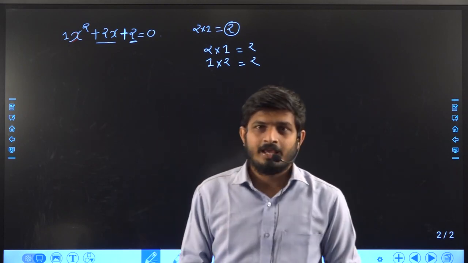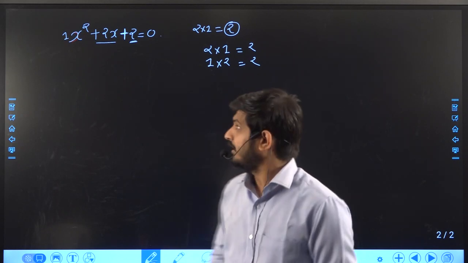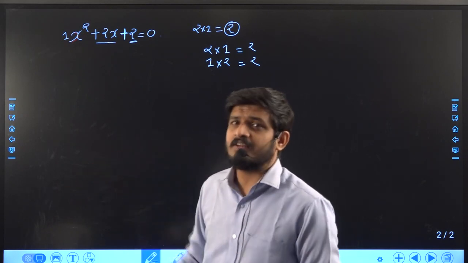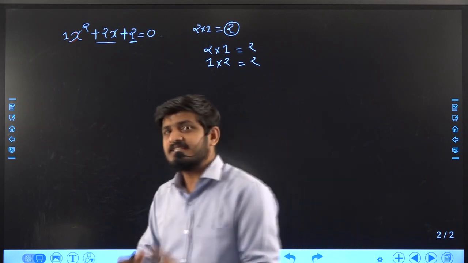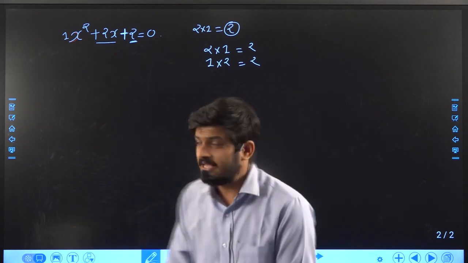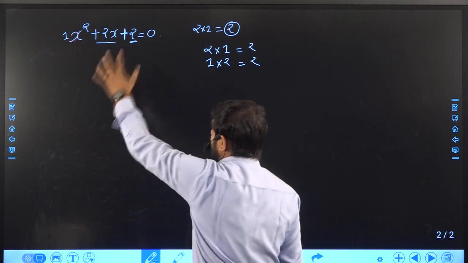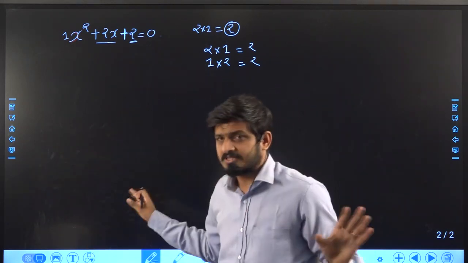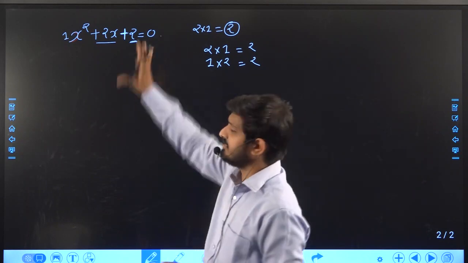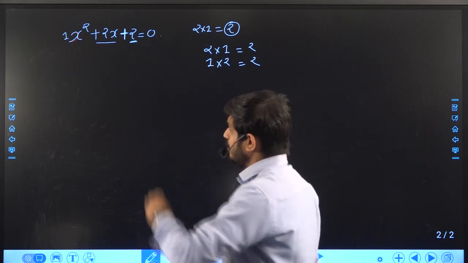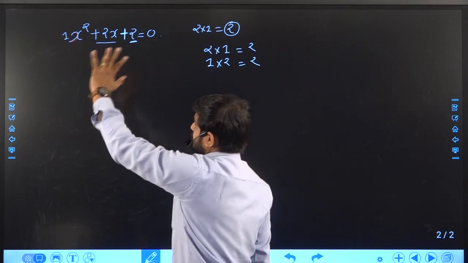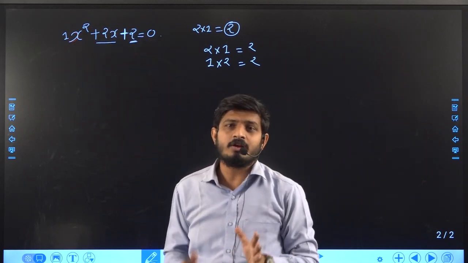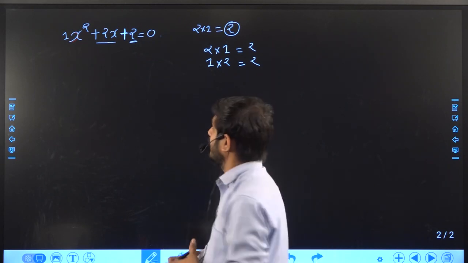You can conclude that if the factorization method is not working, this equation has no roots. There is no solution for this given equation. You cannot find any value of x so that this equation is satisfied. So this would be your conclusion, right?